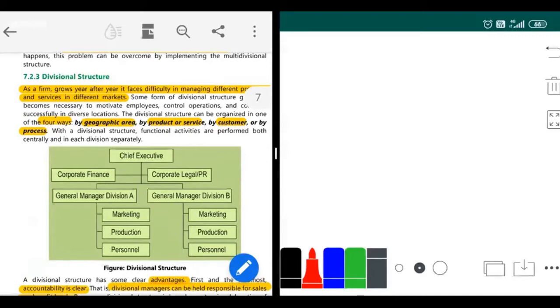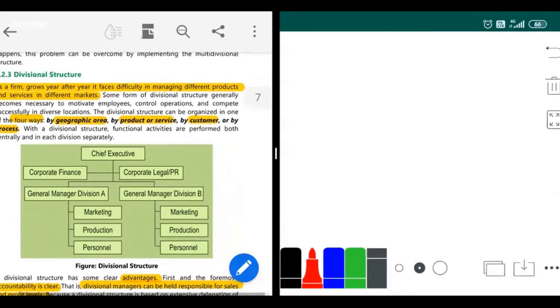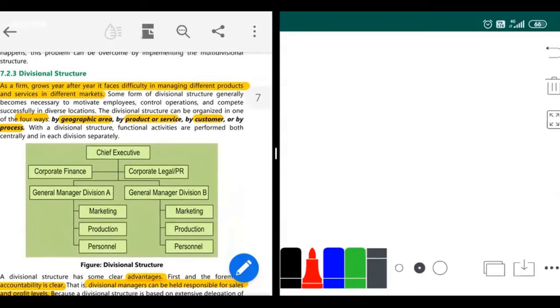Okay, guys. So next what you have is divisional structure. What was divisional structure? I told you after functions you introduce a few divisions. As a firm grows year after year, it faces difficulty in managing different products and services in different markets. So what they try to do is they try to create a division.